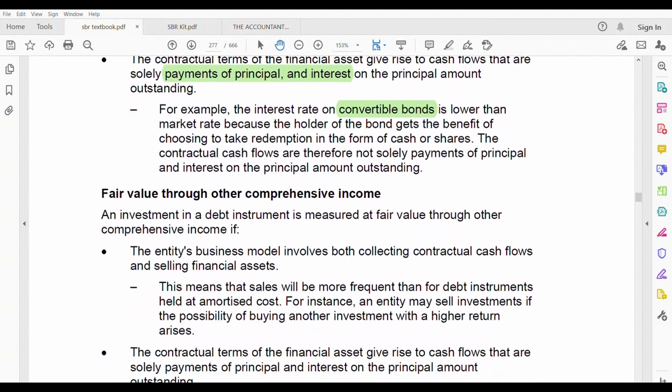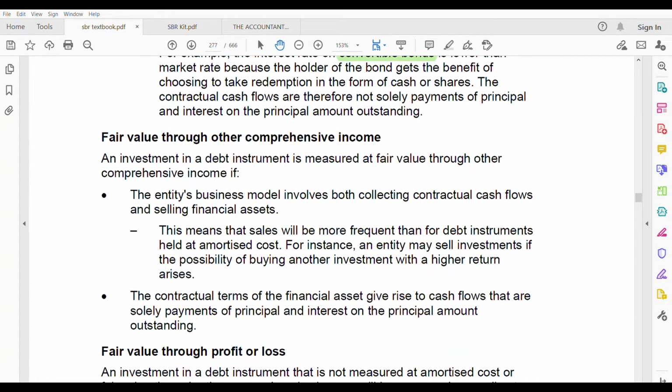Now let us go to the second type, how we can measure our debt instrument. An investment in a debt instrument is measured at fair value through OCI if this is also the same as the before one. There is only a slight difference between amortized cost and fair value through OCI. Here, the business model involves both collecting the contractual cash flows and selling the financial assets. That means selling the bond. You will be selling the bond here. You can sell it.